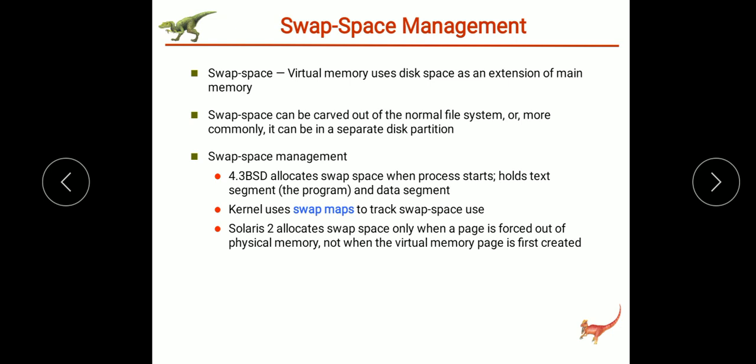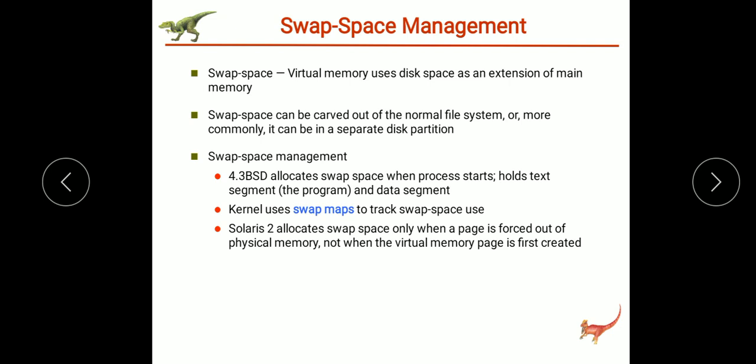So in that partition, only swap space will be present. No other file system or directory structure will be placed along with that swap space. Rather, a separate swap space storage manager can be used.